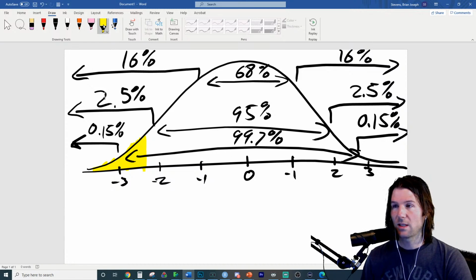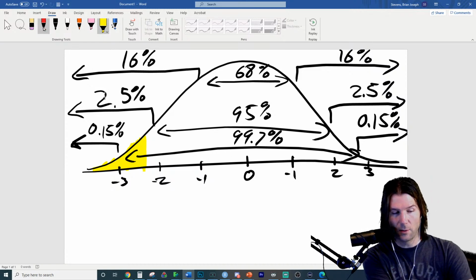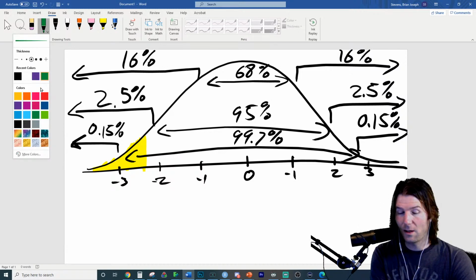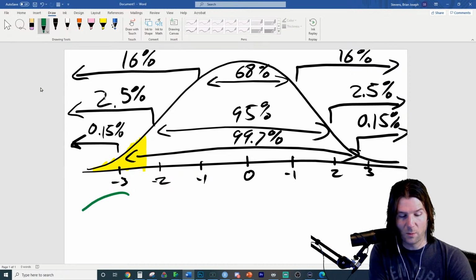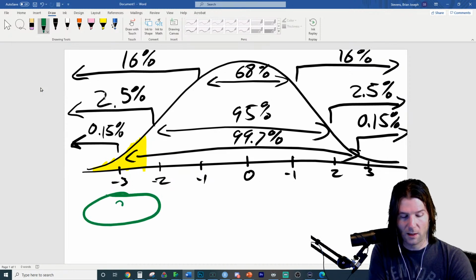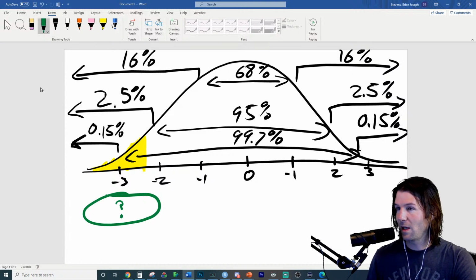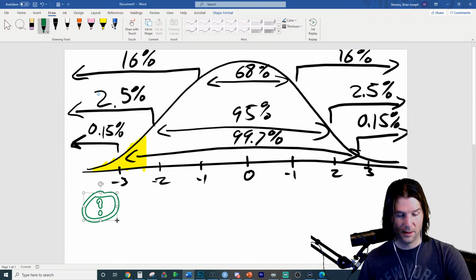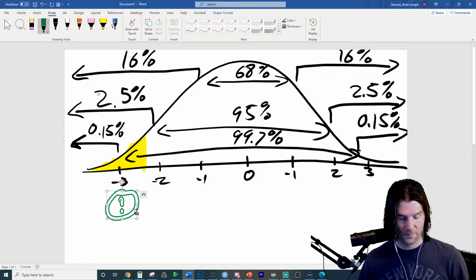How do I know the first percentile is here? Let's think about that. I know it because right here at this spot, what percentile is this? What percentile is this right here? So what percentile is this? Let's do this.